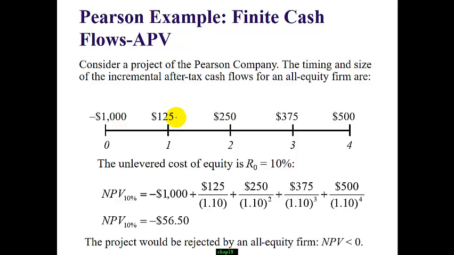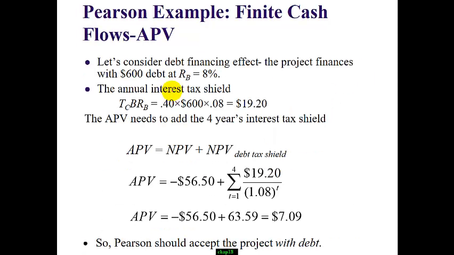So we will put these after-tax cash flows into our net present value equation. And at a 10% discount rate, we got a net present value of negative $56.50. Now let's look at the annual interest tax shield. The company could borrow $600 at 8%. So the annual interest payment is $600 times 8%. The annual interest tax shield is 40% of this amount. So every year, the company will save $19.20 due to the interest tax shield.